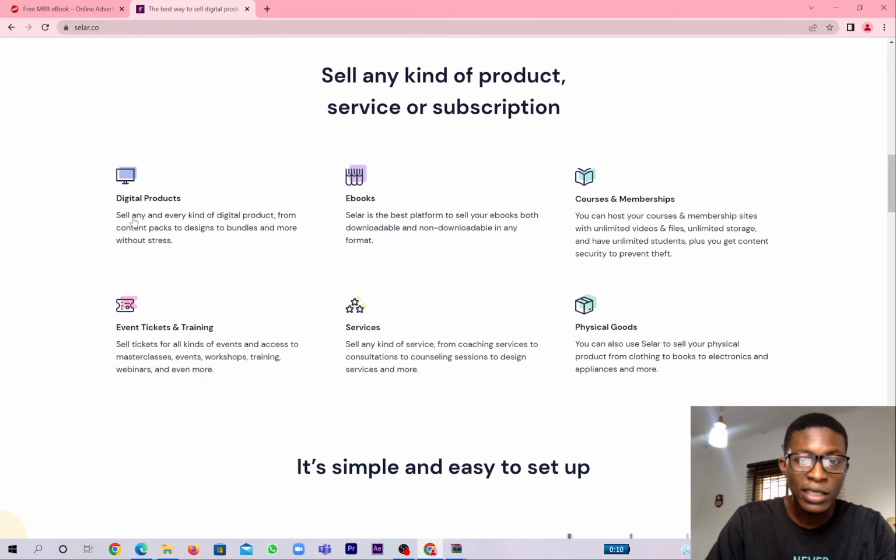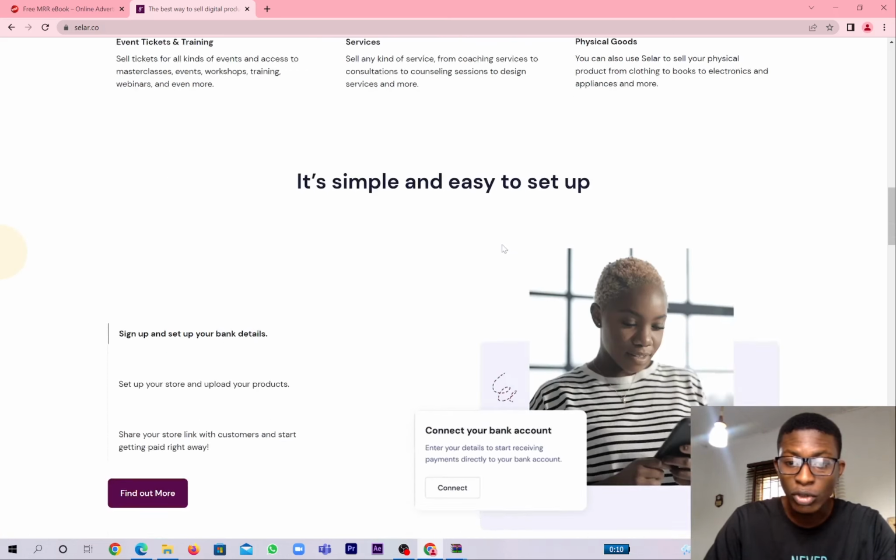Look at this part. Digital products, sell any and every kind of digital product, from content pack to design to bundles and more without stress. Seller is the best platform to sell your ebook, both downloadable and non-downloadable in any format. This is where we are focused on. So we want to sell ebook. This site is highly recommended for you to sell.